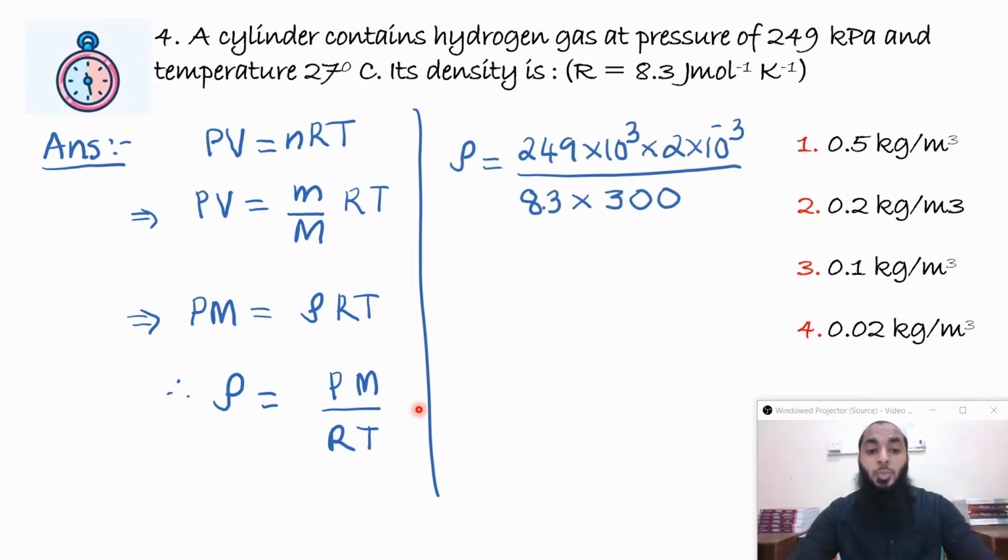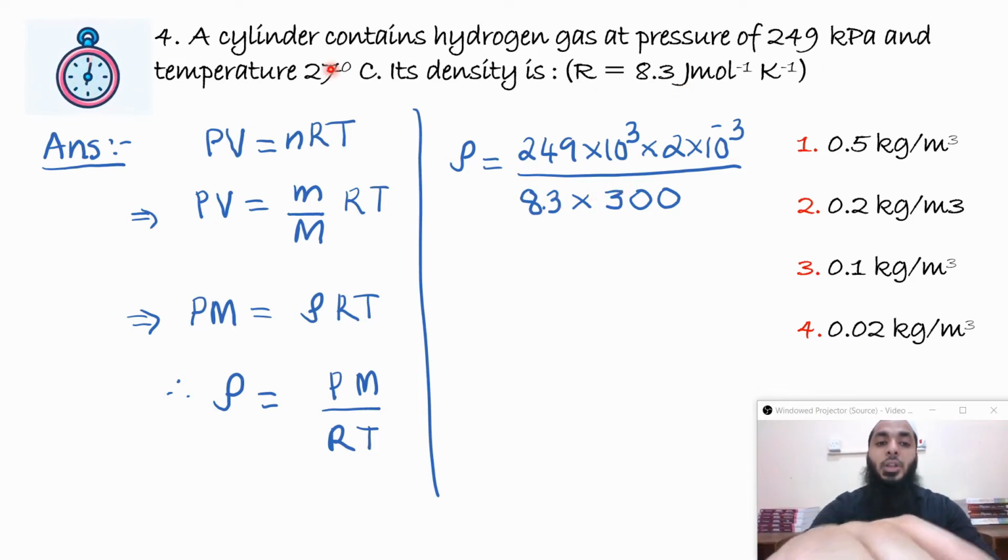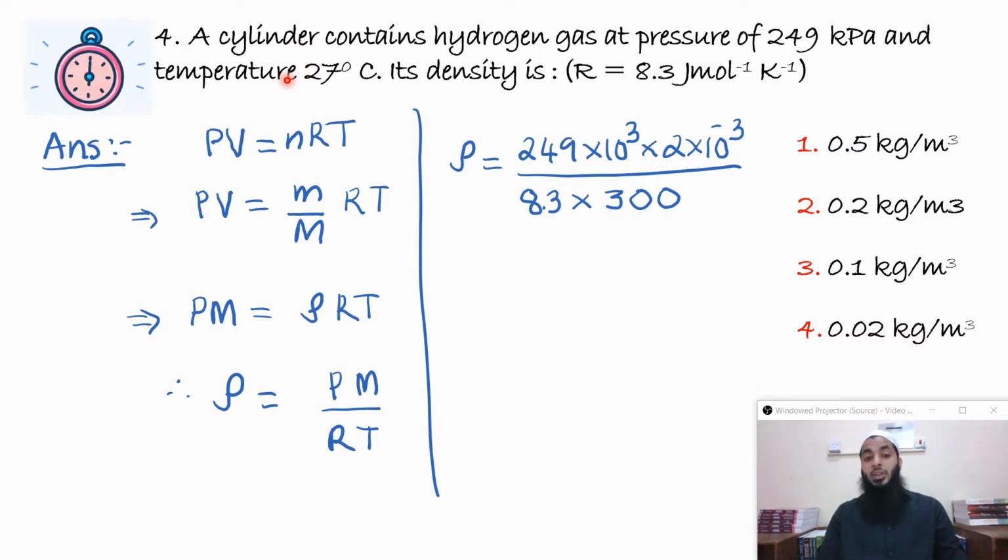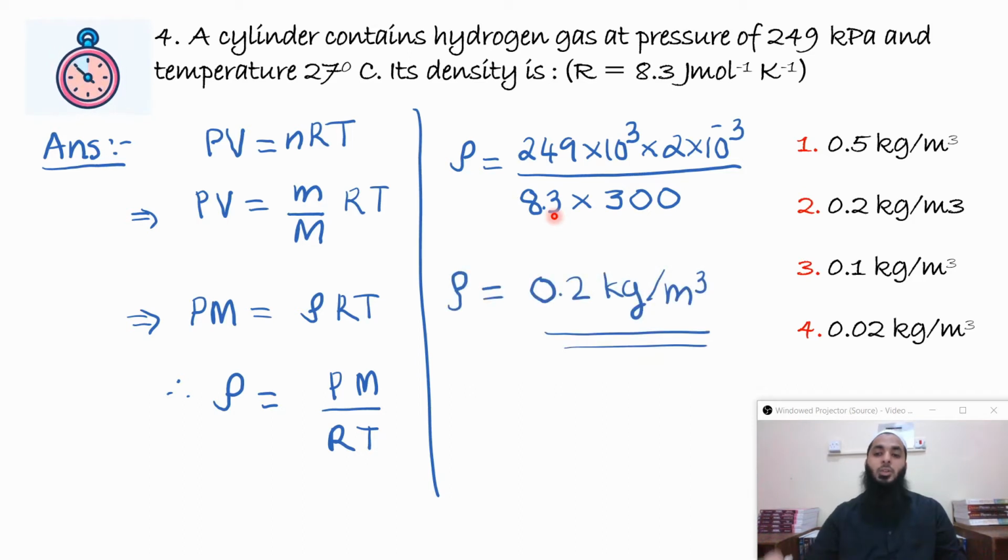You have to substitute for pressure 249 kilopascal, so I have written 10 raised to 3 over here. And molar mass is 2 grams per mole. If you convert it to kilogram per mole, it will be 2 into 10 raised to minus 3. Then the gas constant is 8.3, which is given in the question also. And then temperature should be taken in kelvins, so you have to add 273 to it. That will become 300 Kelvin. So if you calculate, the value will come out to be 0.2 kilogram per meter cube.